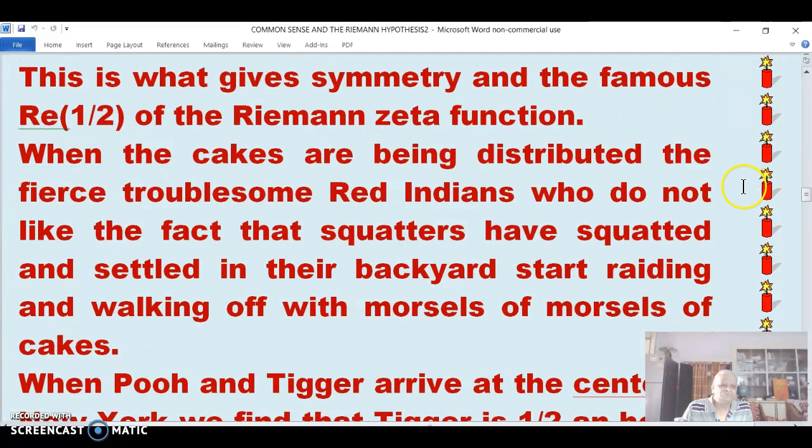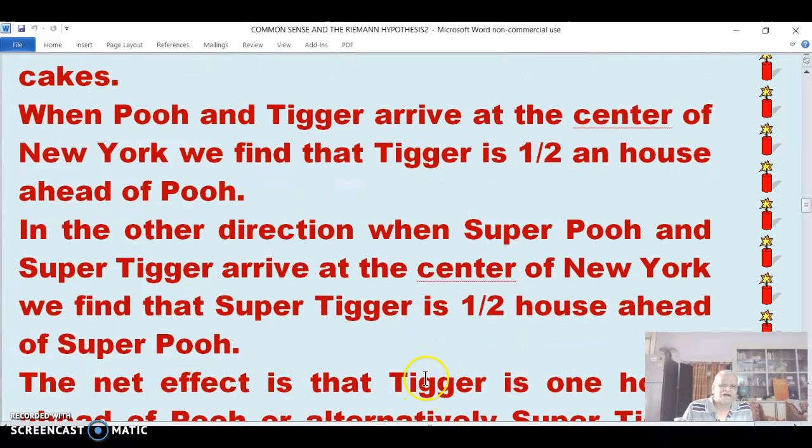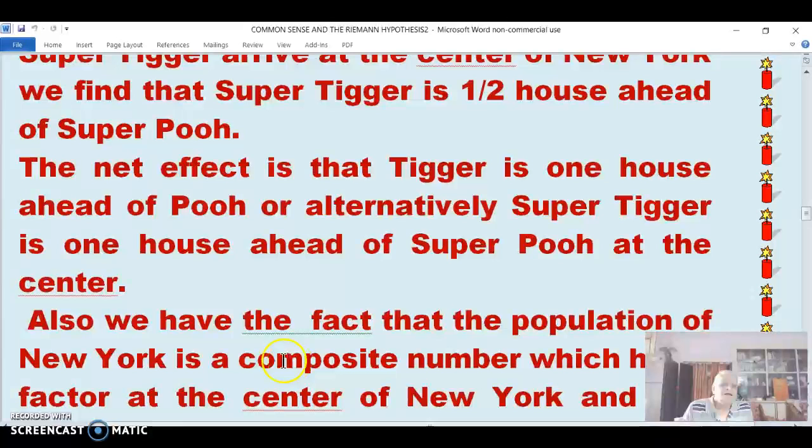When the cakes are being distributed, the Pequots, Iroquois, and Algonquians, who do not like the fact that squatters have come and settled in the backyard, start eating and walking off with bottles of cakes. When poor and eager arrive in the center of New York, we find eager is half a house ahead of poor. In the other direction, when super poor and super eager arrive in the center of New York, we find super eager is half a house ahead of super poor. The net effect is eager is one house ahead of poor, or alternatively, super eager is one house ahead of super poor in the center of New York.